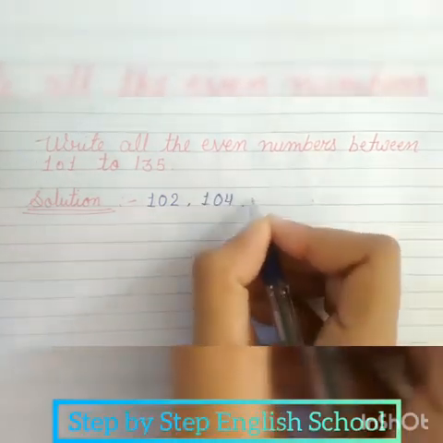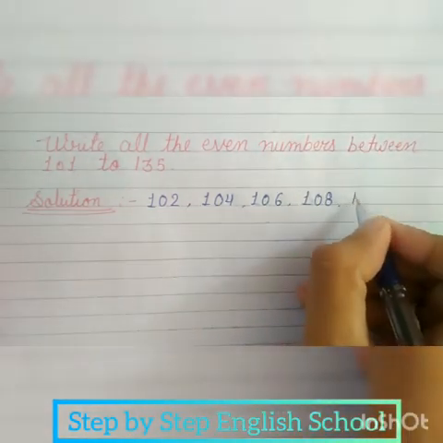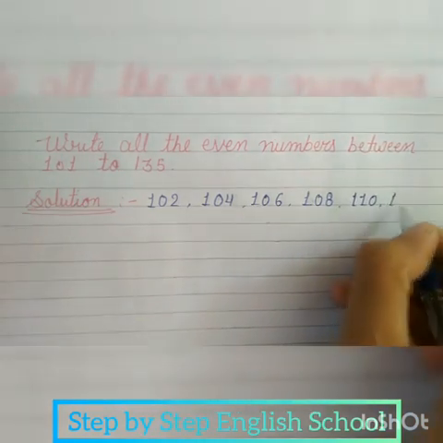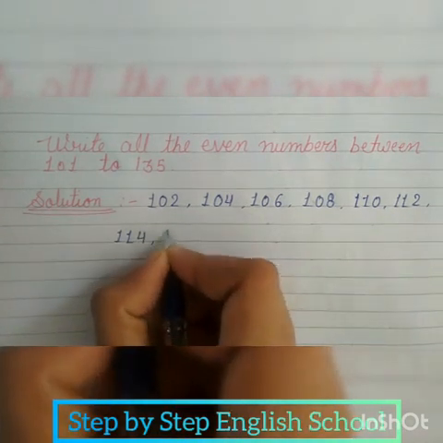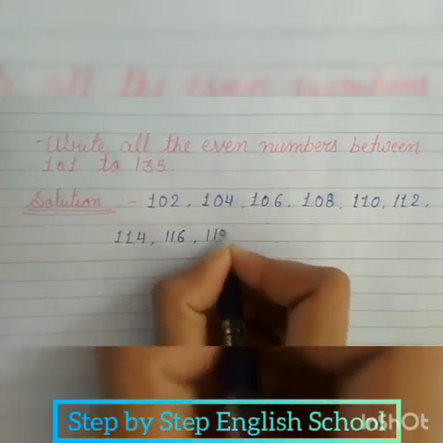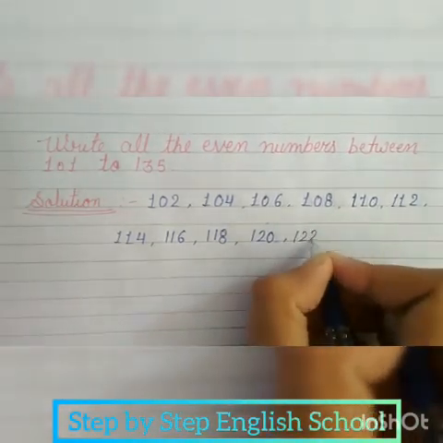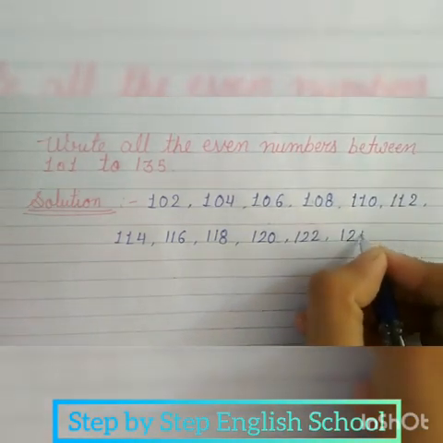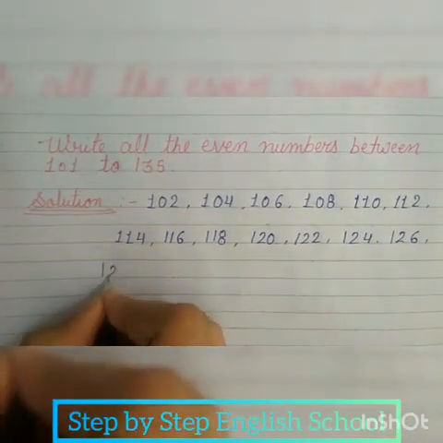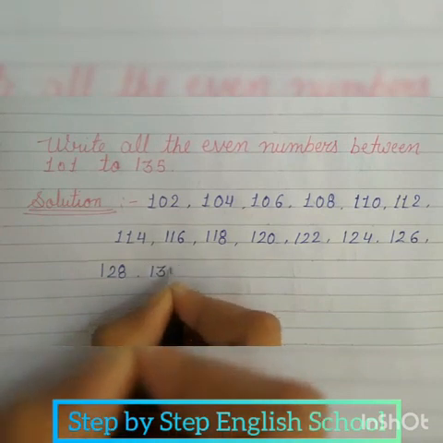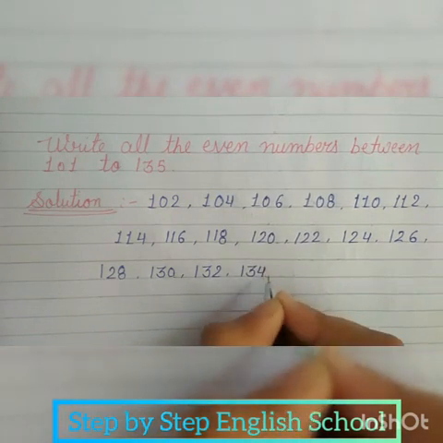104, 106, 108, 110, 112, 114, 116, 118, 120, 122, 124, 126, 128, 130, 132 and 134.